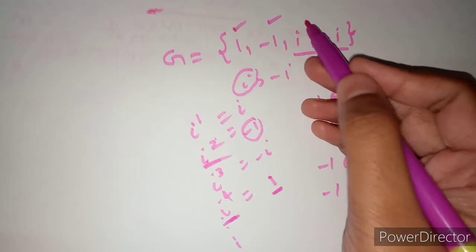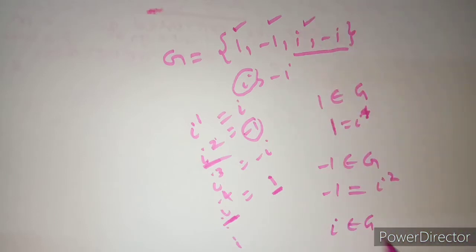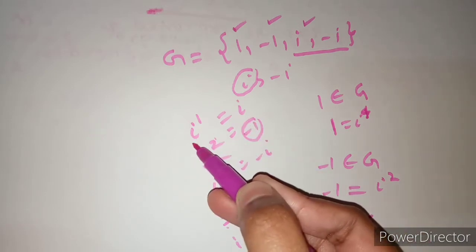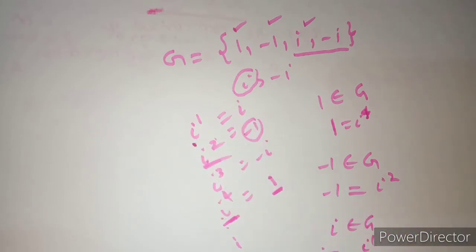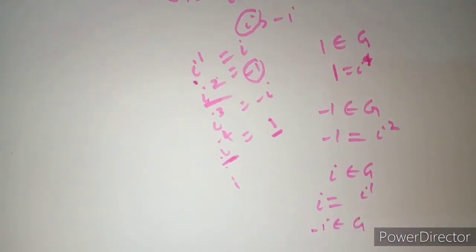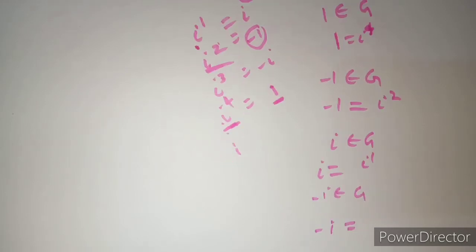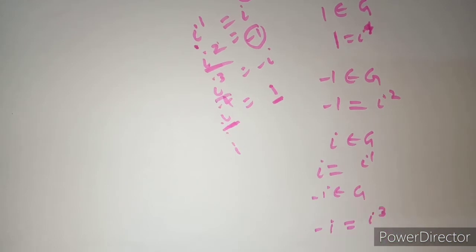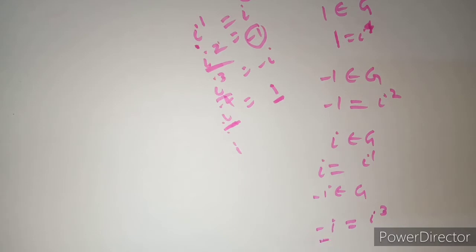Likewise, i belongs to G, then i is equal to an integral power of the generator, i power 1. Likewise minus i also belongs to G and minus i is equal to i cube. If generator i is multiplied 3 times, then we get minus i, an element of group G. That means every element of the group is equal to an integral power of the generator. So this is the concept.